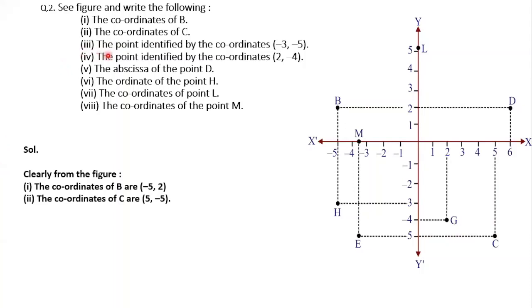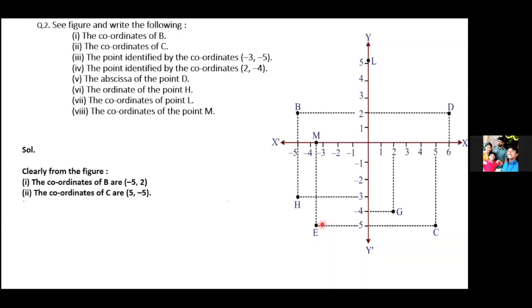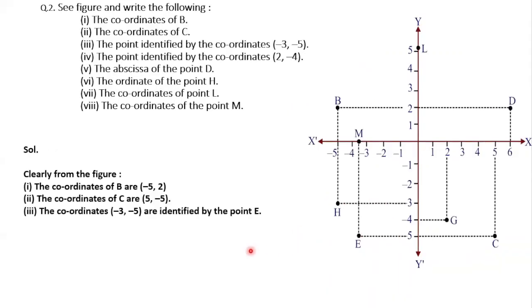Next, third one, the point identified by the coordinates -3, comma -5. It is E, ma'am. Ma'am, H, ma'am. Is it identified by the coordinates E or H, -3, comma -5? Ma'am, it's not even there. Yeah, H, ma'am. Just check, children. Ma'am, I think H. Minus 3, minus 5, ma'am. H, ma'am. The coordinates are identified by the point E.